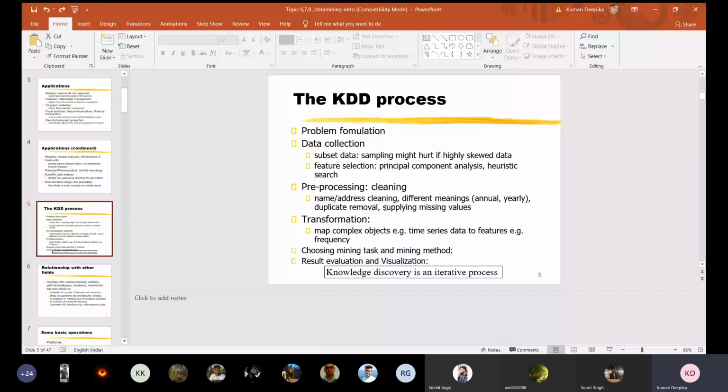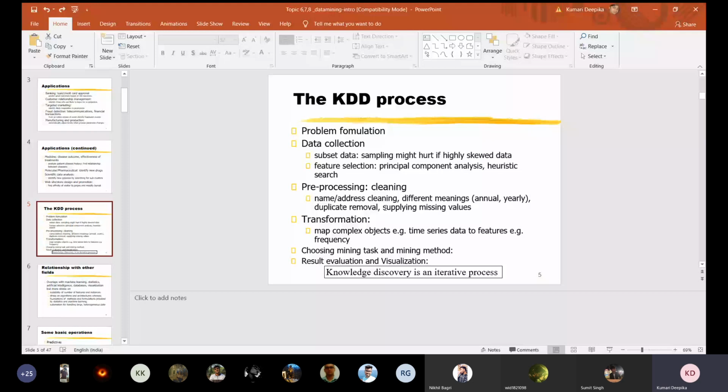We can fill the missing values manually. We can also use some statistical methods. In the statistical, regression is one of the statistical techniques. We can calculate the mean, median, and replace with that value. So these are the different ways for cleaning the data.